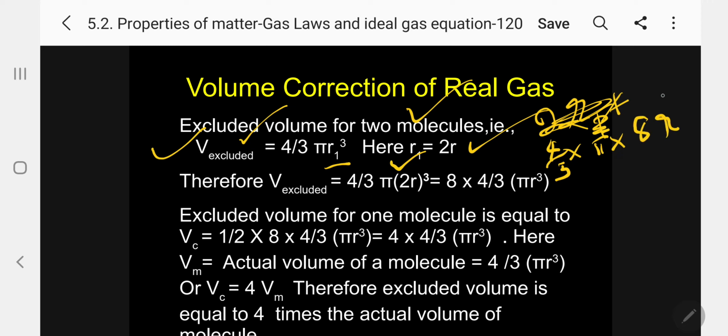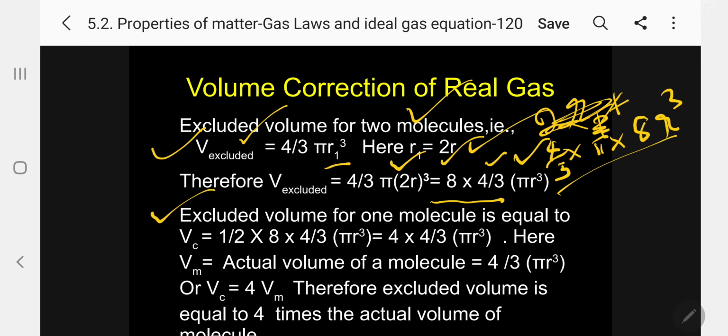Kindly follow now. This is what I am now correcting here. For convenience, I am bringing 8 here, 8 into 4 by 3 pi r cube.